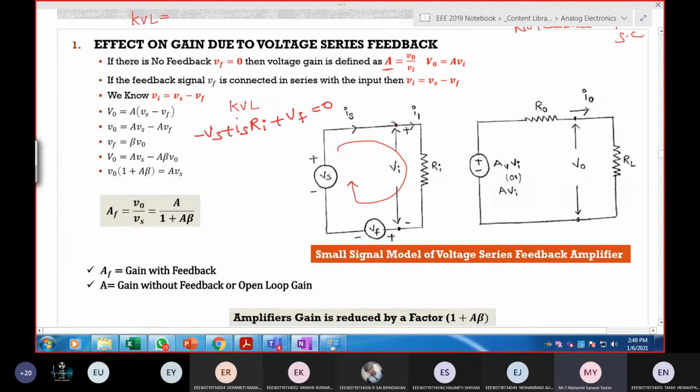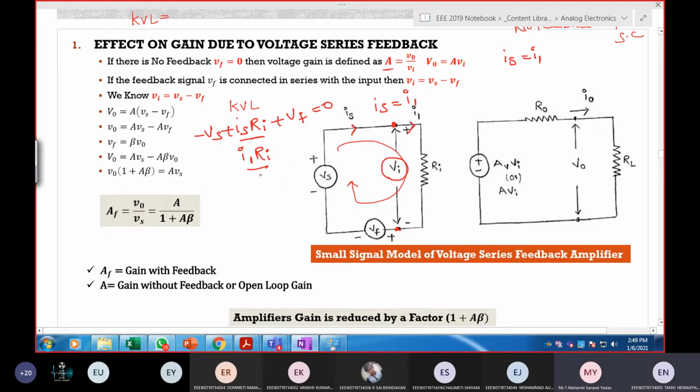Correct. But you see this, a node is present. Here IS is entering and I1 is leaving. So can I take IS is equal to I1? Yes, sir. Okay, I can take IS is equivalent to I1. And you told this here IS and RI, so I will write it as I1 times RI. So can I replace this I1 RI with VI? Is this correct?